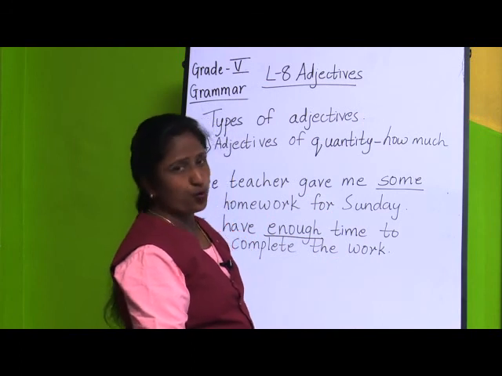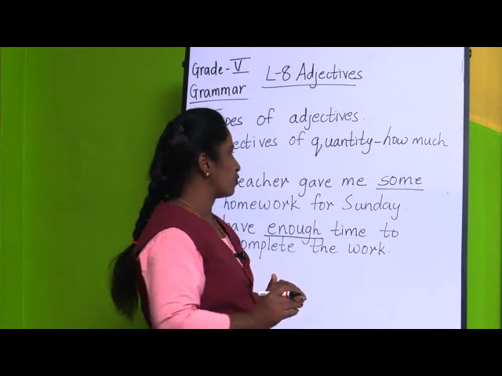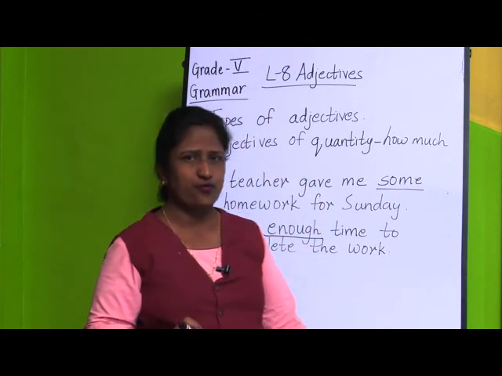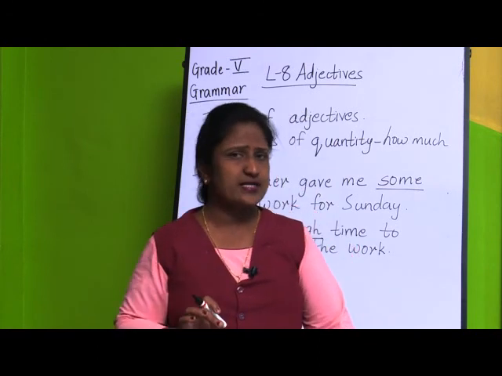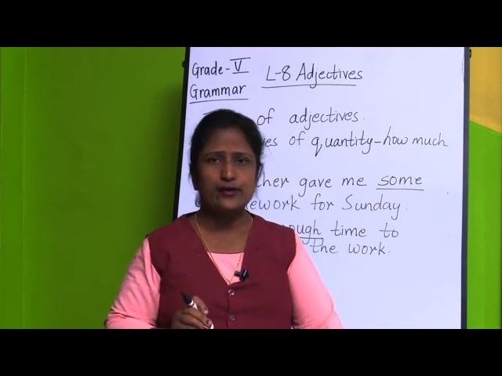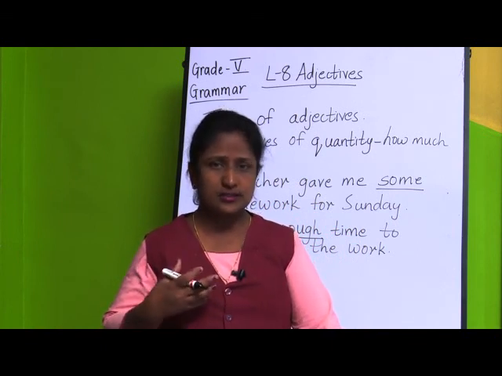So, what is an adjective of quantity? It tells about the quantity of a thing. It tells something about the quantity of anything. That is called an adjective of quantity. So, what is adjective of quality? It tells what kind of nature or what kind of a person, animal or thing is.